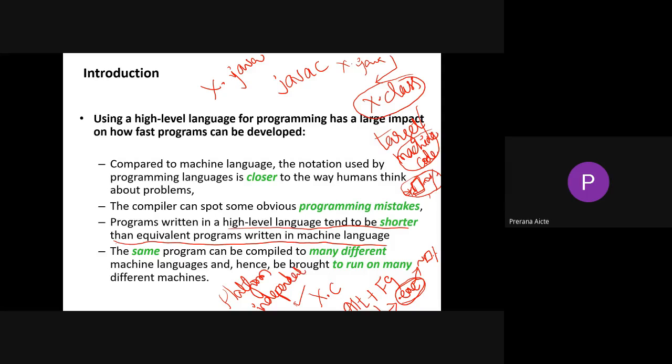Yes, platform independent. One of the important features of Java is platform independence. Platform independent means it doesn't depend on one particular operating system. It is architecturally neutral. So it gives a chance for every operating system to run the same Java program. We also call this write once, execute many. If we write that program on one operating system, we can run it on many different machines. It is possible with the Java programming language.